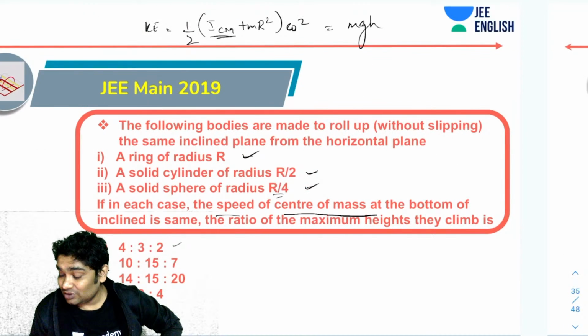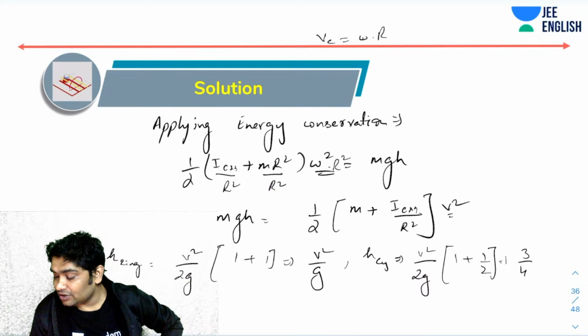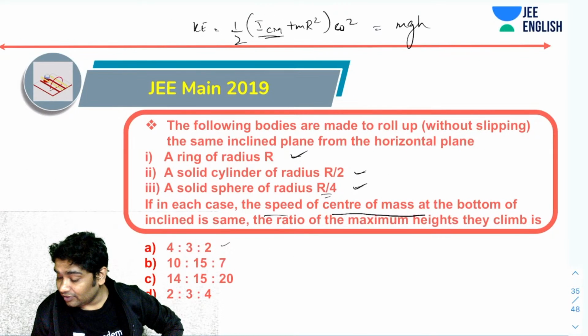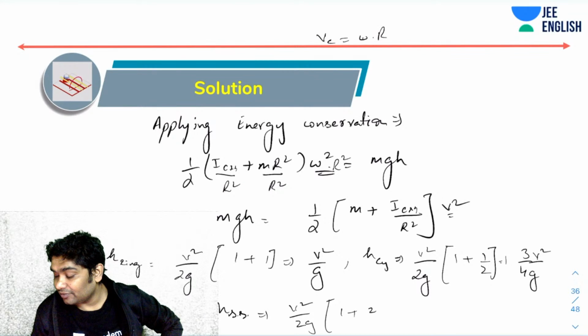For a cylinder, H would have been v square over 2g times 1 plus again 1 by 2. That'll be 3 by 4 v square over g. And similarly for a solid sphere, you would have had v square over 2g times 1 plus 2 by 5. That would have been 7 by 10 v square over g.